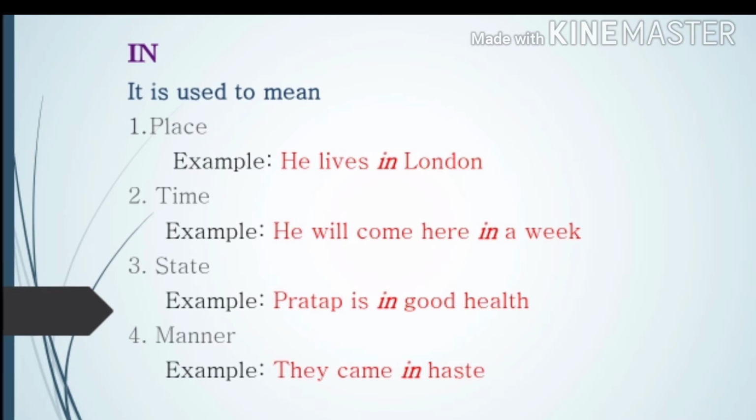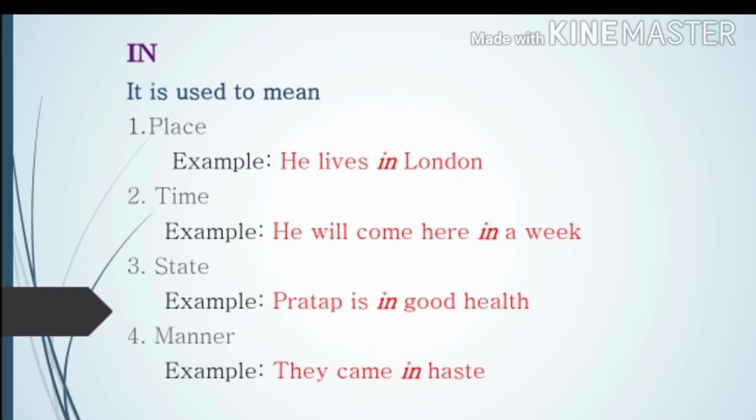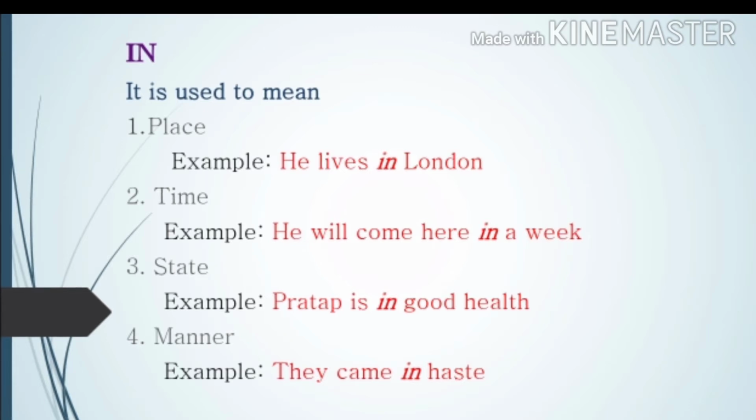Time. He will come here in a week. In a week, you can say that within a week he will come. Okay. Time. Then state. Pratap is in good health. What is his state? That he is keeping in good health. He is fine. He is okay. Then manner. Manner, you know, what is the way of doing a thing? Example, they came in haste. They were in a hurry. Okay. So these are the uses of in.